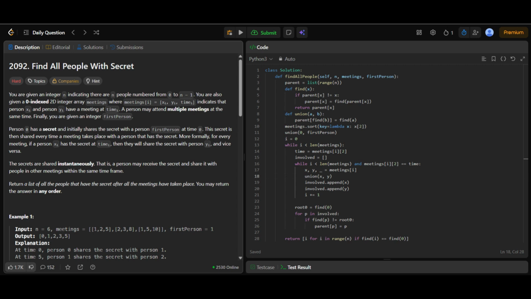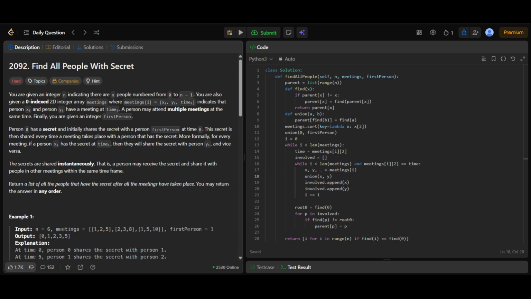Step 2. Sort meetings by time. We sort all meetings by their timestamp. This is extremely important because the secret spreads forward in time, never backward. Step 3. Initial secret sharing. At time 0, person 0 shares the secret with the first person. So we immediately union person 0 and the first person. This ensures both belong to the same group from the beginning.